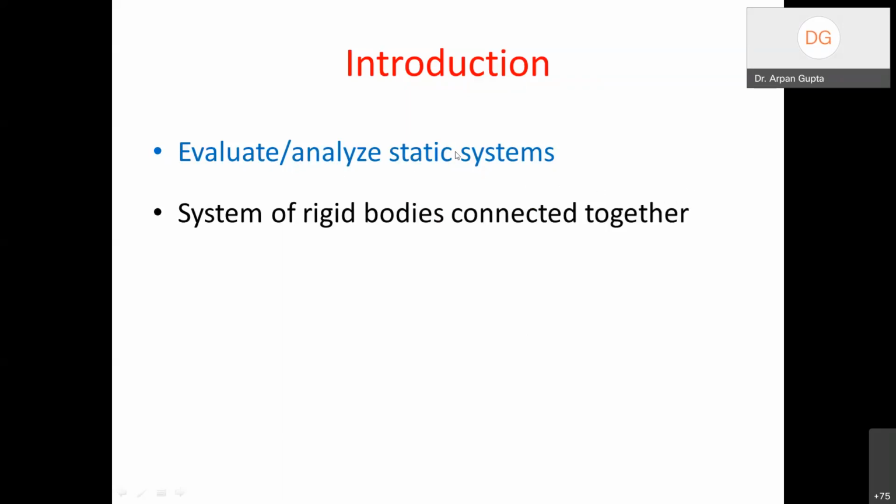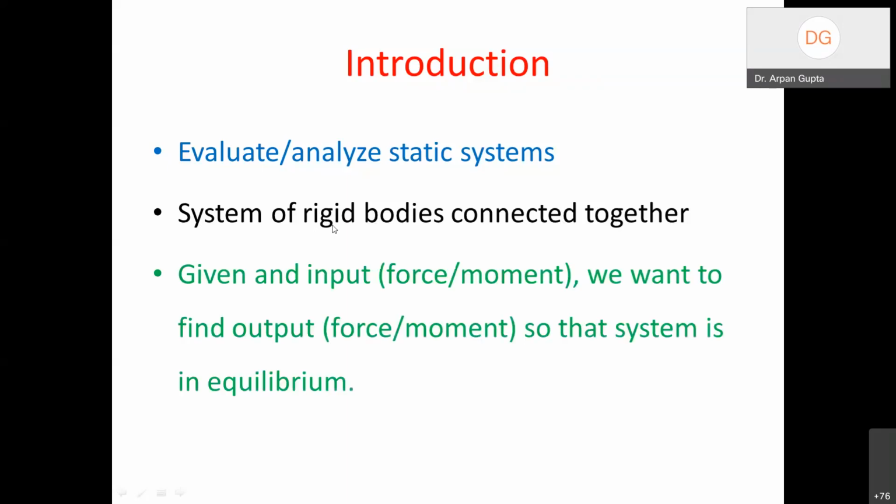Although the concept of virtual work is applicable for a particle and for a rigid body also, the advantage this method offers is in systems of rigid bodies connected together, like machines and mechanisms, where interconnected rigid bodies move together, or even if they are stationary. This method is going to be very advantageous.